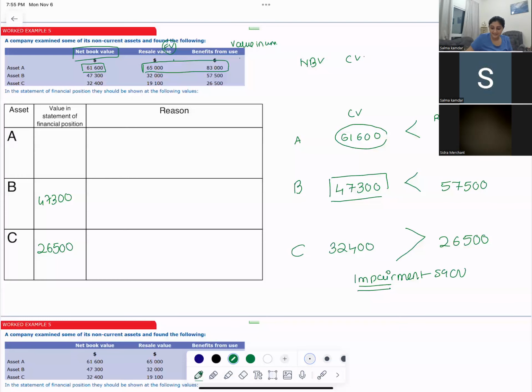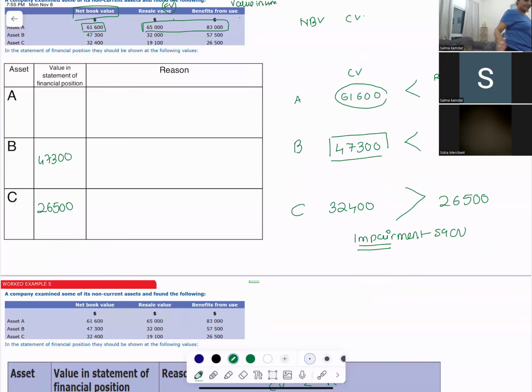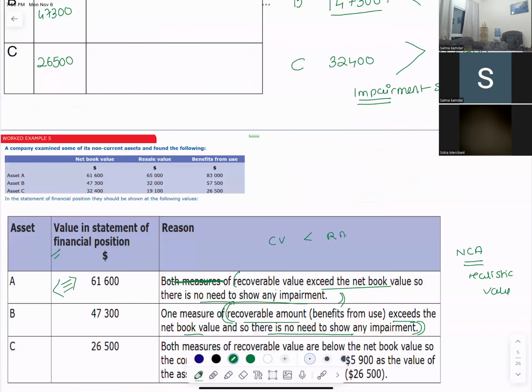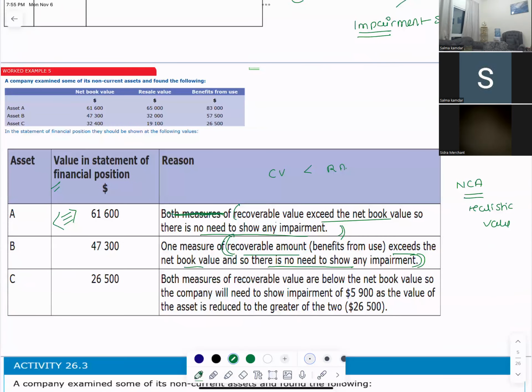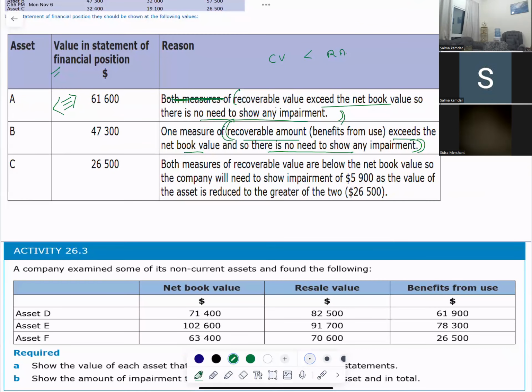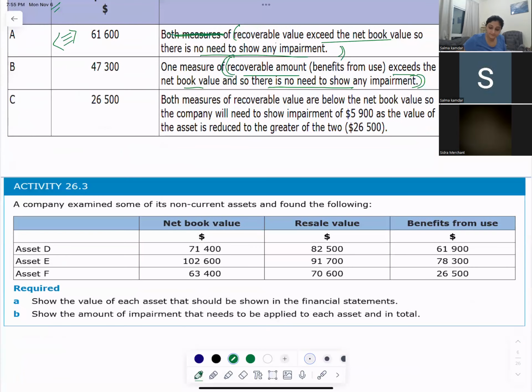What will you write as reason? Because carrying value is greater. No, carrying value is greater than your recoverable amount. That is the reason. What will you do? You impair the asset, and your impairment loss will be 5,900, and the amount that will be shown in the statement of financial position is 26,500. Let us go to the next sum.